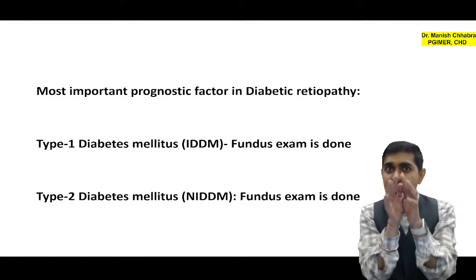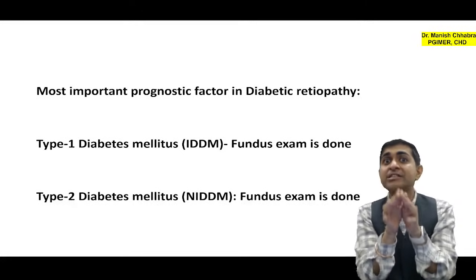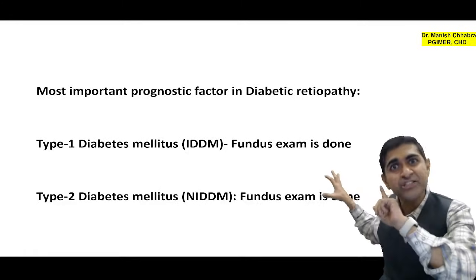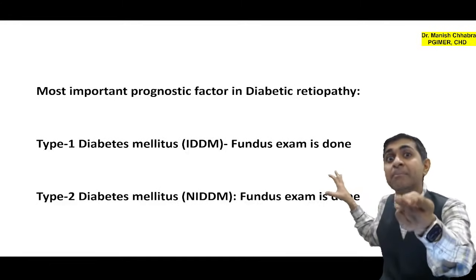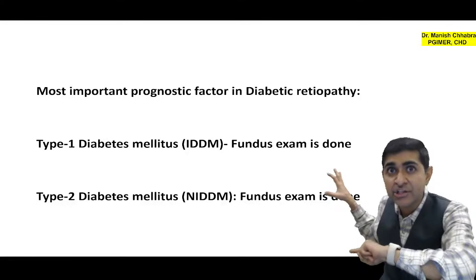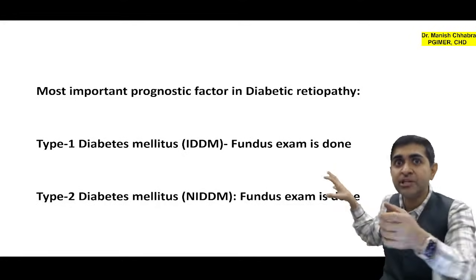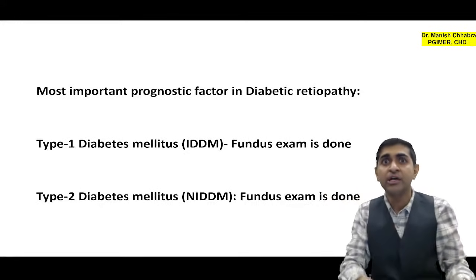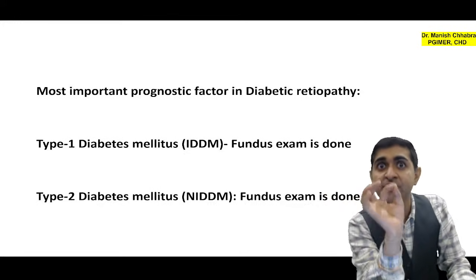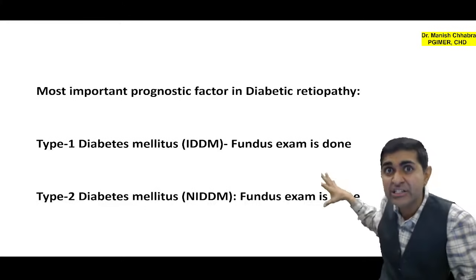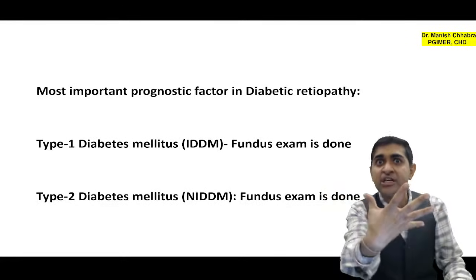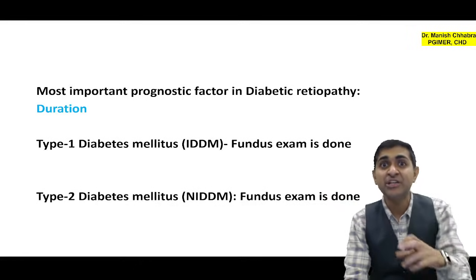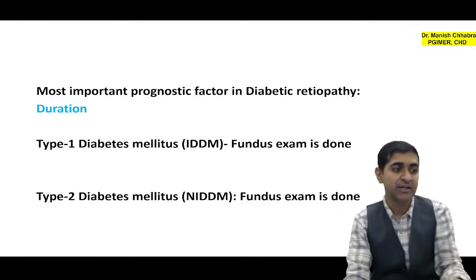Duration means if there is one patient who is having diabetes from past 10 years but his sugar levels are controlled, but there is another patient who is having diabetes from past 5 years but the sugar levels are not controlled, the patient who is having diabetes from last 10 years will have high chances to develop diabetic retinopathy. That is why duration is more important risk factor.